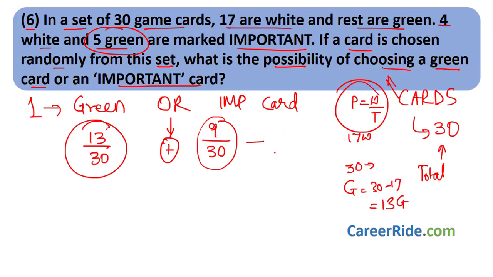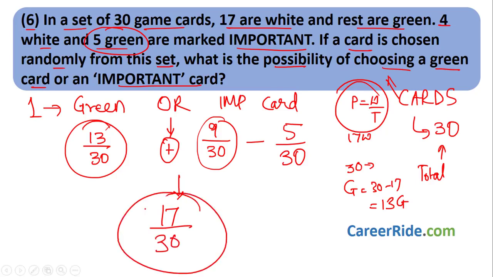What is being counted double? The 5 green important cards are being counted double. What is the probability of choosing the green important cards? How many green important cards are there? 5 divided by total cards 30. So the probability is 13 plus 9 minus 5, 22 minus 5 is 17 by 30. This is the probability of choosing a green card or an important card. Just remember this concept of double counting. Make sure that you are not counting one card twice. Okay. Moving to next question.